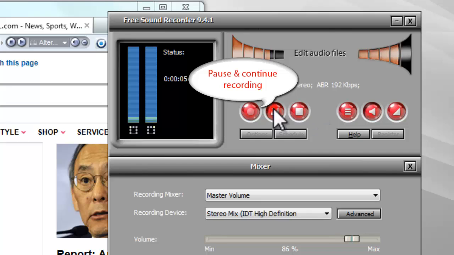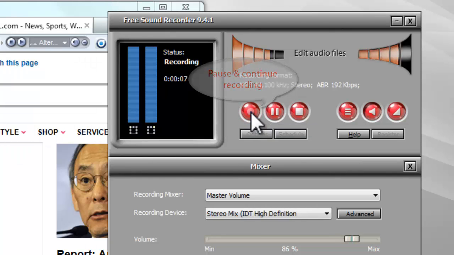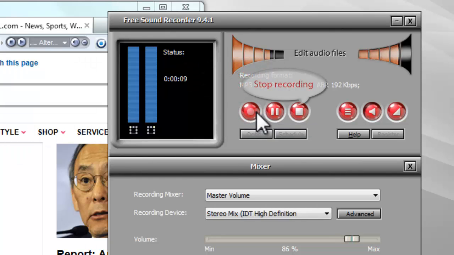You can pause and continue recording if you want. Stop the recording when you have recorded what you want.